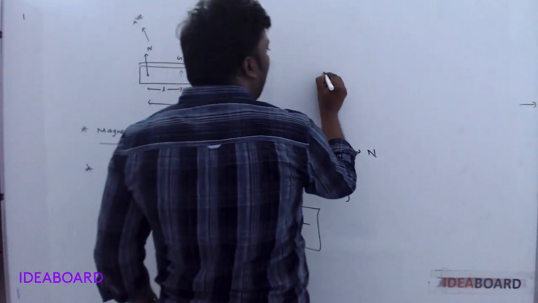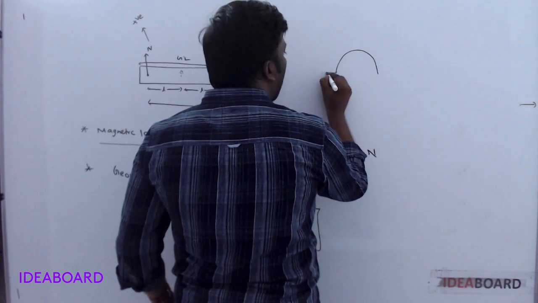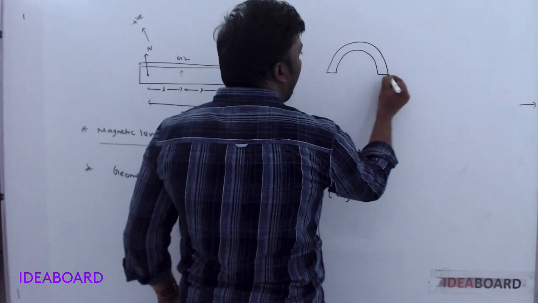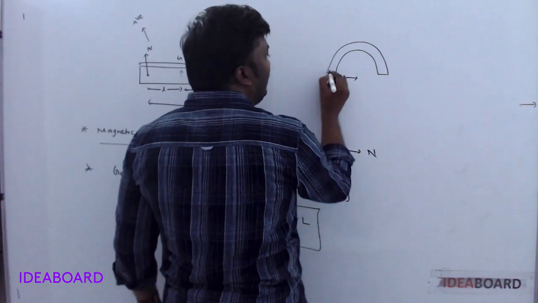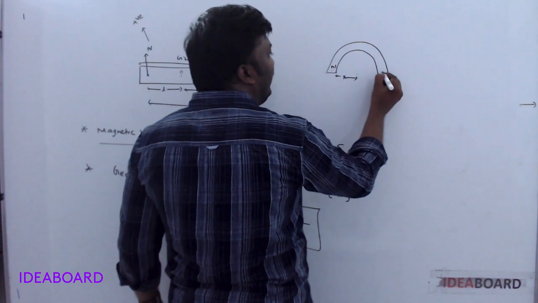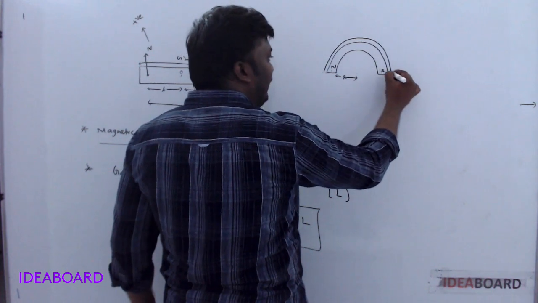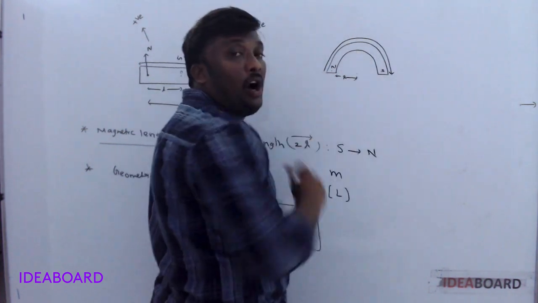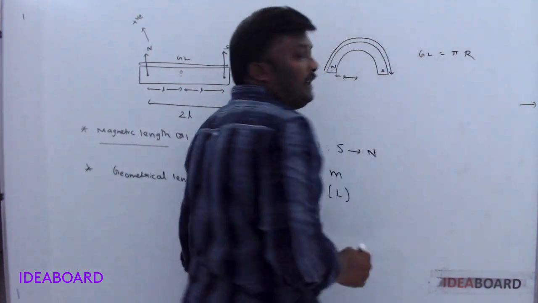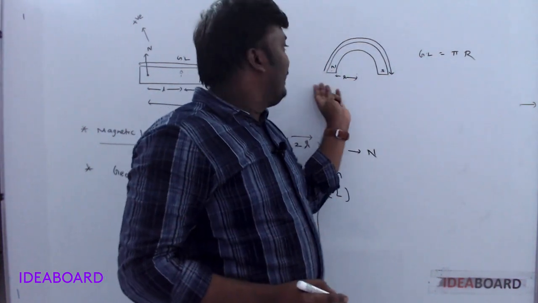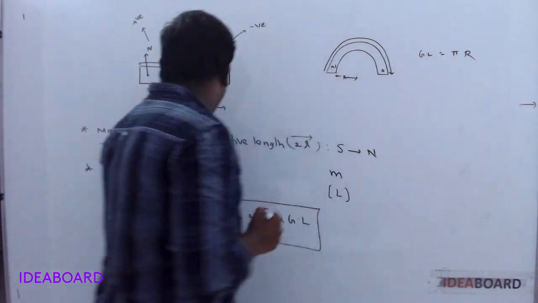For example, take one semicircular magnet whose radius is r. Here the north pole is there and here the south pole is there. So geometrical length means the actual length of the magnet. This is half of the circumference. So the geometrical length value: the total circumference is 2 pi r, but it is only half part, that's why pi r.